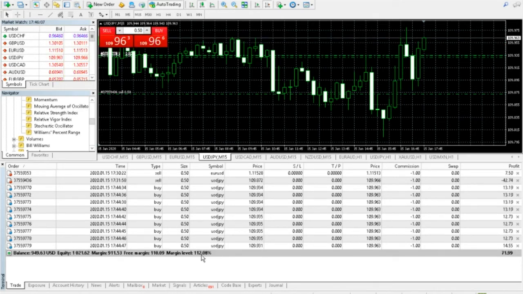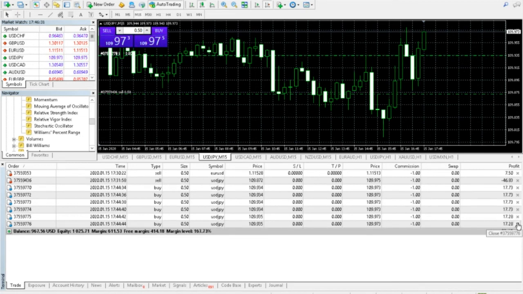So at this point, you definitely want to be really careful with your trades, and you may want to free up some of this margin by closing out of some trades. For example, these that are in profit, you may want to close those trades out so that you can free up some margin, and that way you don't run into any issues with your broker by having your margin level percentage get too low. So for example, I'll close out of some trades here.